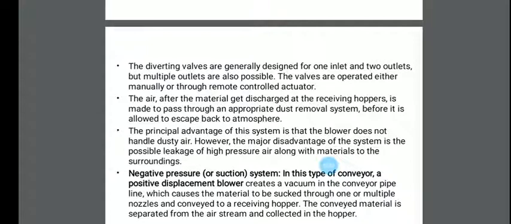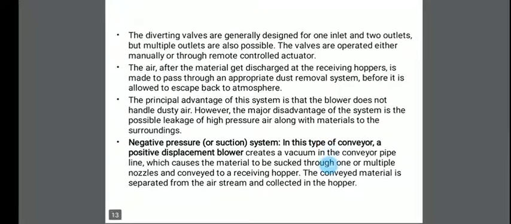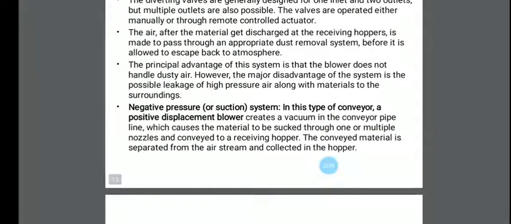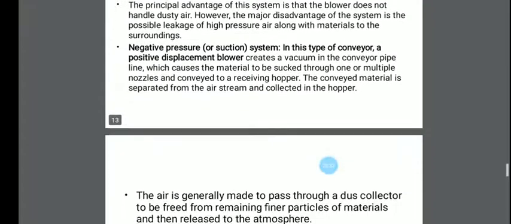In the negative pressure or suction system, in this type of conveyor, a positive displacement blower creates a vacuum in the conveying pipelines, which causes the materials to be sucked through one or multiple nozzles and conveyed to a receiving hopper. During this, the conveyed material is separated from the air stream and collected in the hopper.